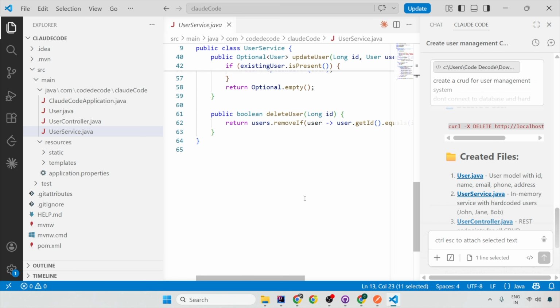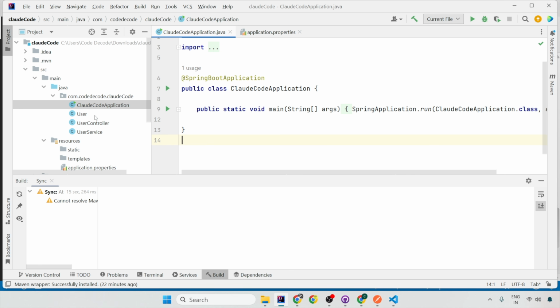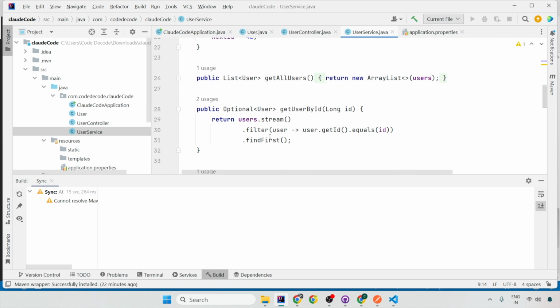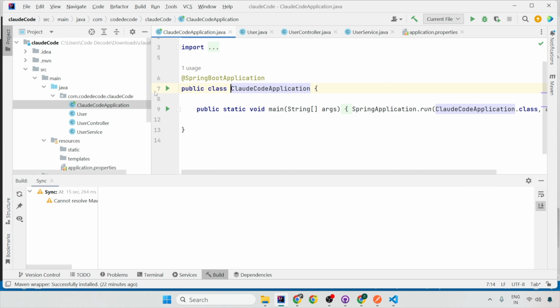Now when this is done, I can open my IntelliJ also. I can see that this code is also reflected here. I can see my user here. I can see my controller. I can see my service also created. How beautiful. Now I'm going to run this application.